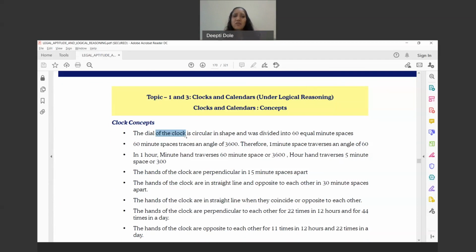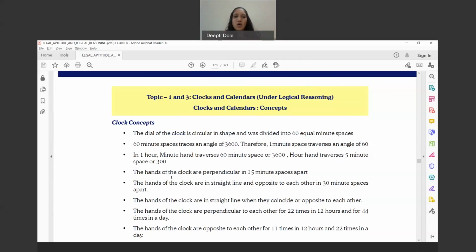So in 1 hour, the minute hand traverses 60-minute spaces or 360 degrees. Now the hour hand traverses 5-minute spaces or 30 degrees. So 6 into 5 is what? 30. The hands of the clock are perpendicular in 15-minute spaces. So you take any perpendicular, it is 15-minute spaces. So if you take this, it is 15-minute spaces.